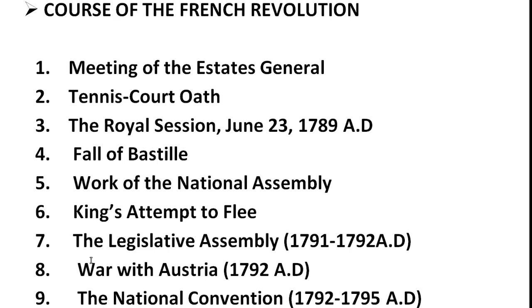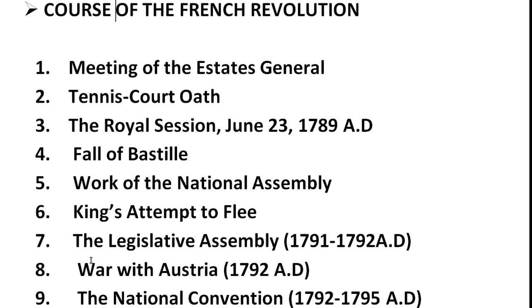Election of the members during 1791 to 1792. Election of the members of the Legislative Assembly took place in France according to the constitution framed by the National Assembly, and its first session was held on October 1, 1791 AD. So under this, the election was started.